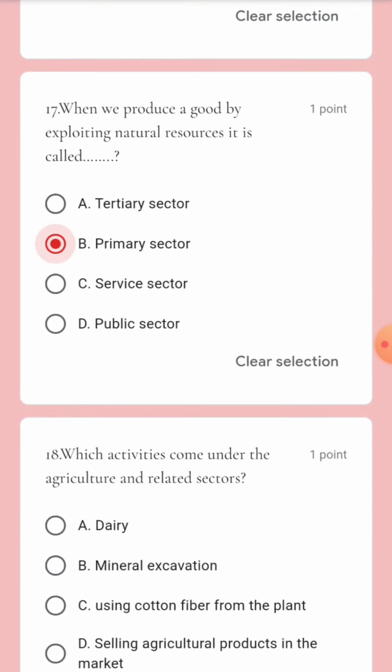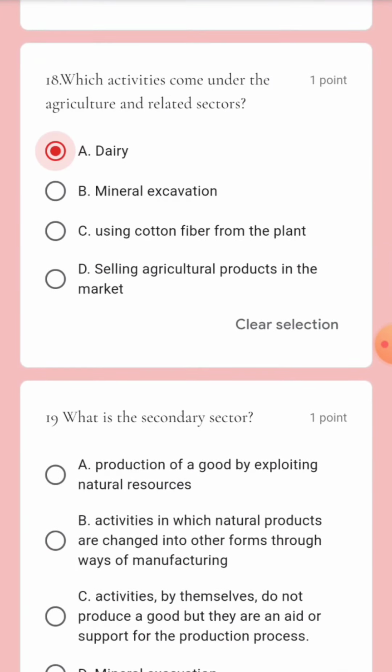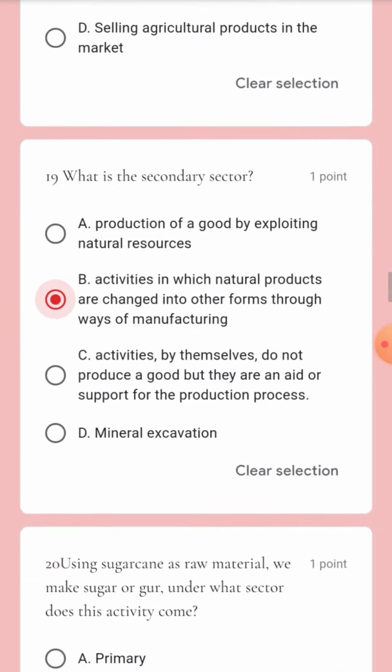Which activities come under the agriculture and related sector? Dairy, mineral excavation, using cotton fiber from the plant, selling irrigation product in the market. That is dairy, the first one. Next question, what is the secondary sector? That is option number B. Activities in which natural products are changed into other form through way of manufacturing is called secondary sector.